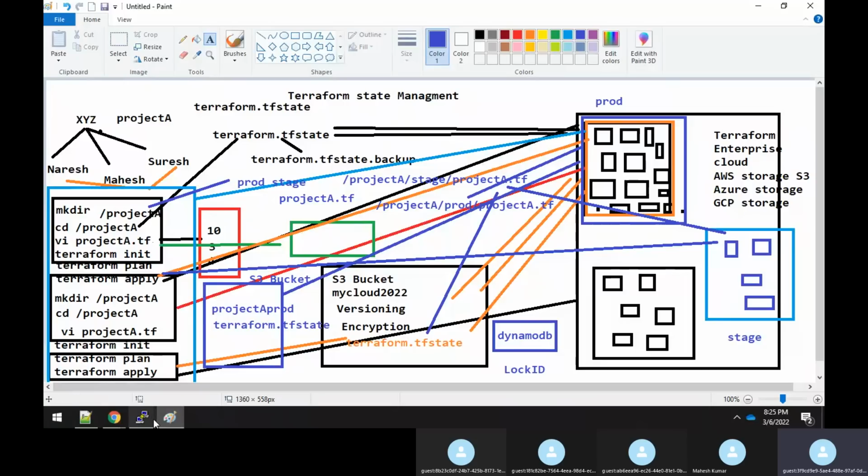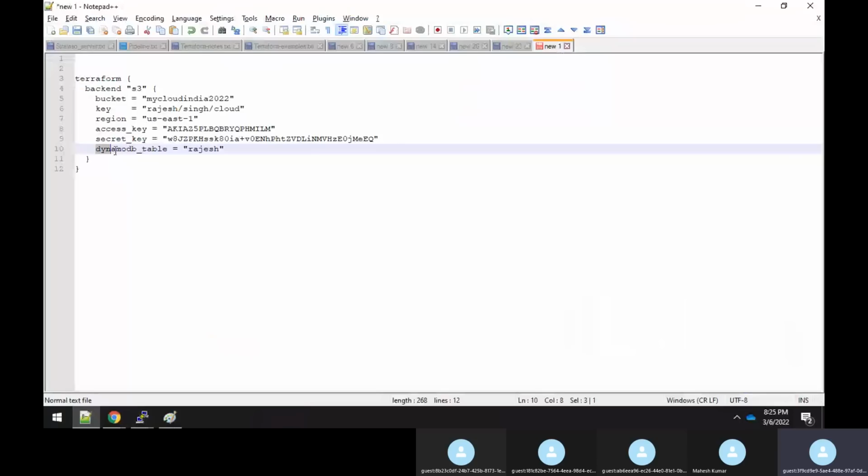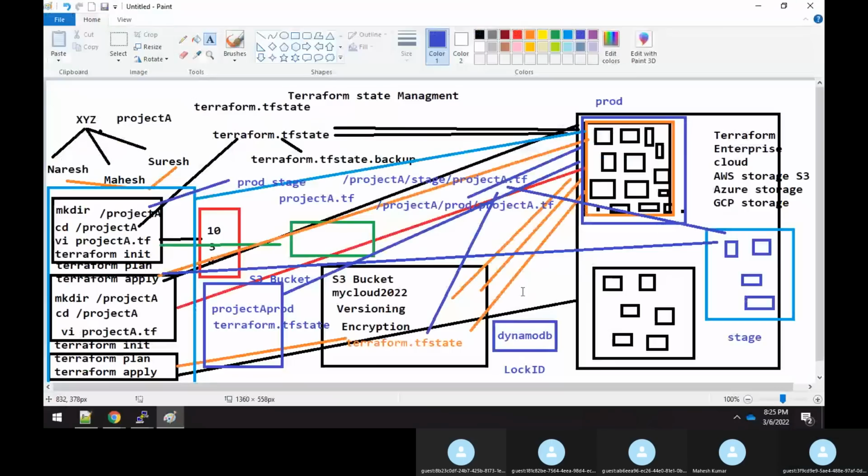If you see carefully, I'm showing it here: the DynamoDB table, Rajesh. This is something like a lock, this is the key, and this is the DB. By implementing this, you are achieving a lock. If Naresh is trying to make changes in the Terraform-Day-8 file, a lock will automatically be assigned to Naresh, and he will happily make changes to this S3 bucket. At the same instance, if Mahesh tries, Mahesh will not be allowed. He has to wait till the lock is released, or till Naresh completes his task.